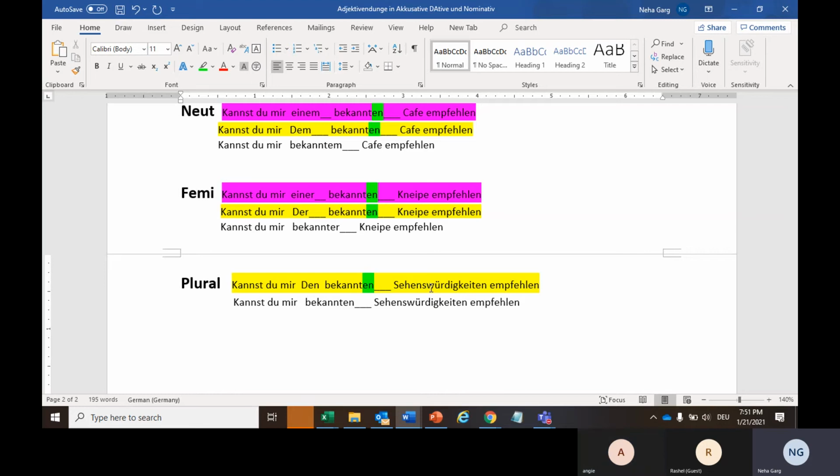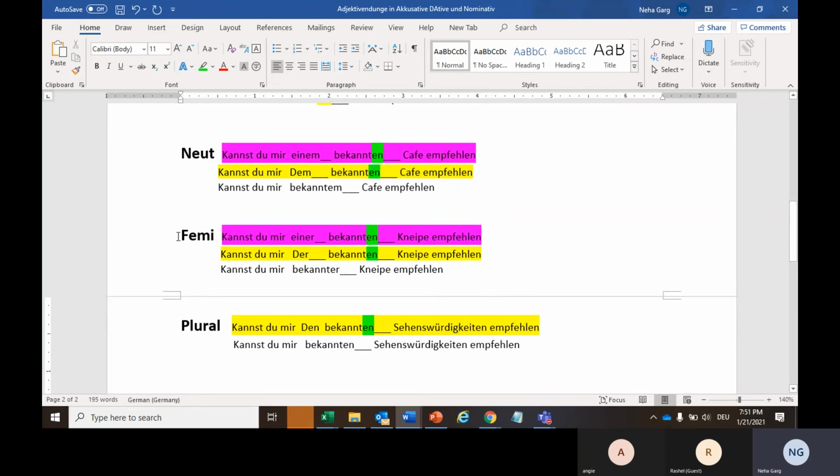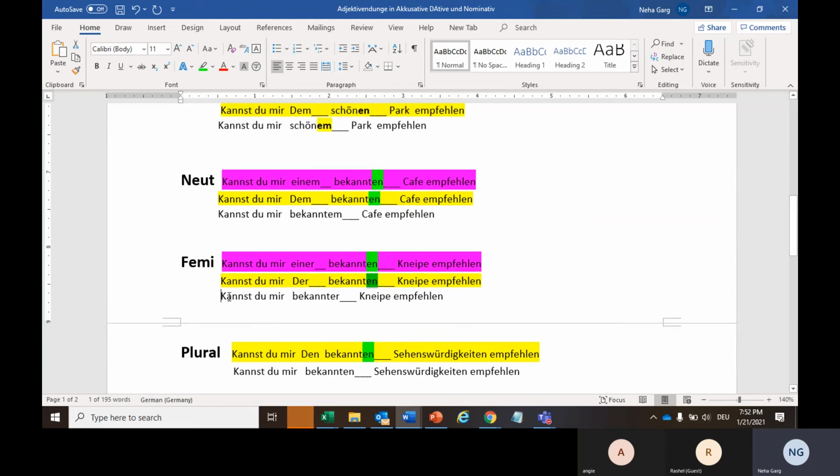Okay, Sehenswürdigkeiten is basically worth-seen places. Now quickly talking about this feminine case, Kneipe, that means bar, which is die Kneipe. So die will change to der, einer, or der, and here also we are adding extra en. So with all the datives, we are adding extra en. And then with the third case, where we don't have any article to declare the gender, we are taking this er from einer and der.